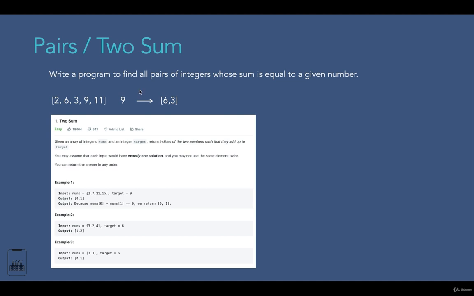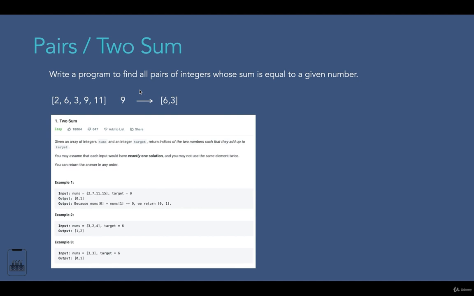It might sound very simple, yeah? But this exact question has appeared in technical interviews at top tech companies like Amazon, Microsoft, Facebook, or Apple in the past. Many of you might already have heard about this question, and some of you may already know the solution to this problem as well. But it's not enough to know just the answer.